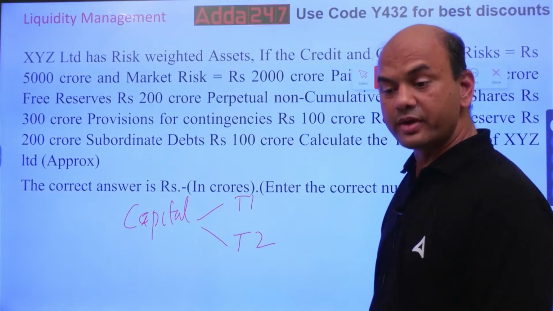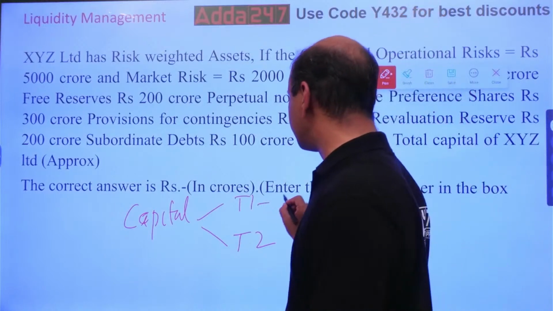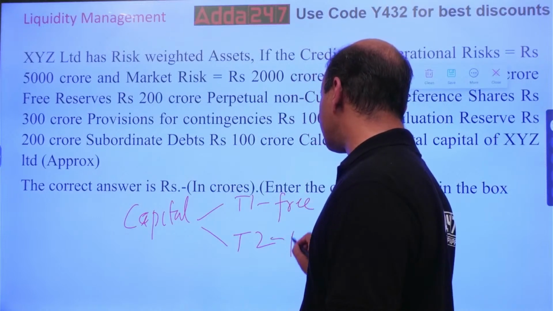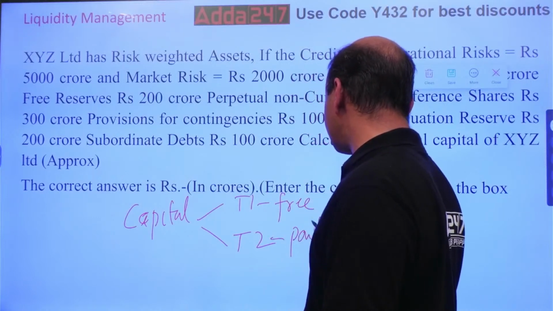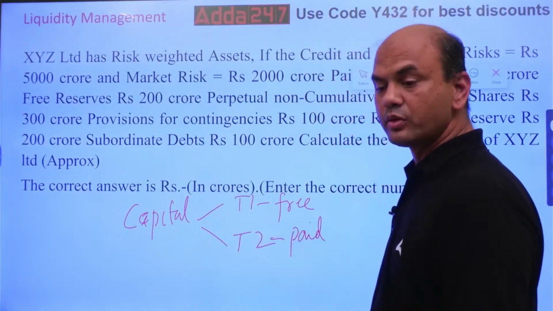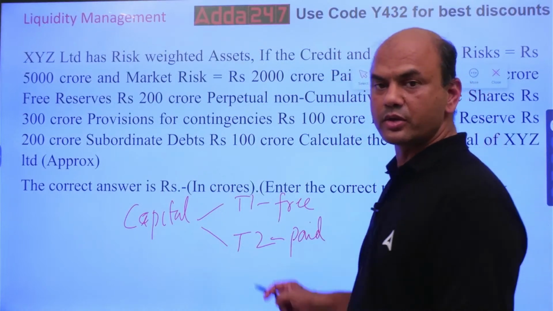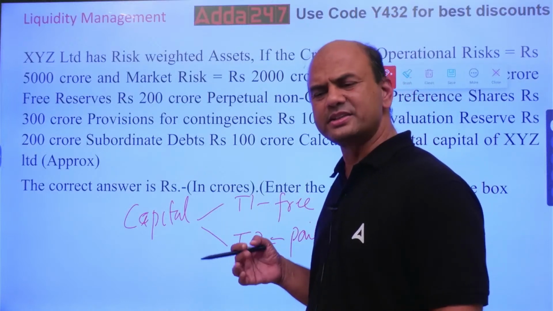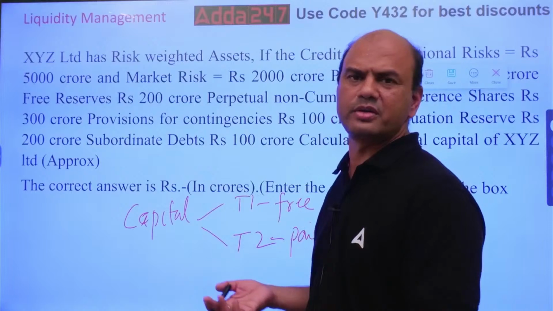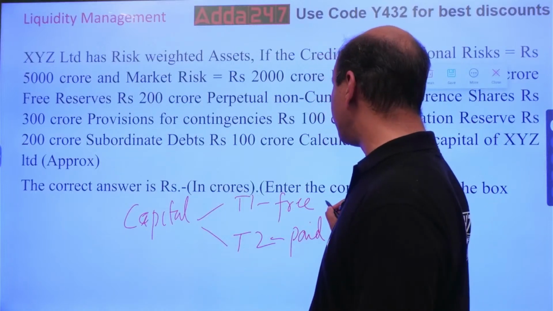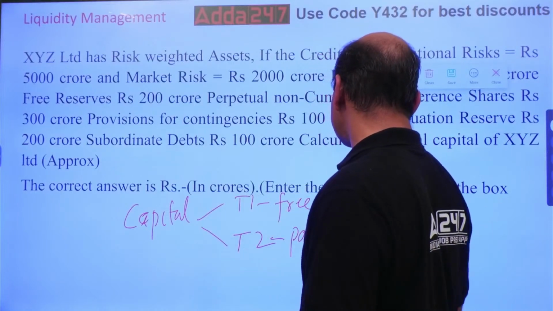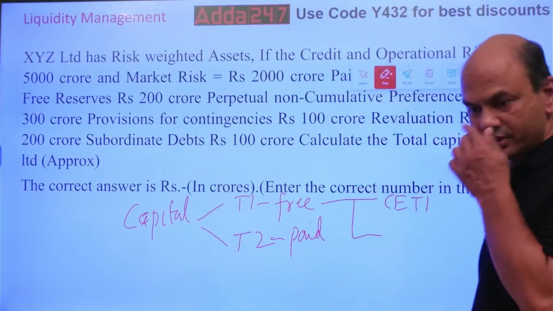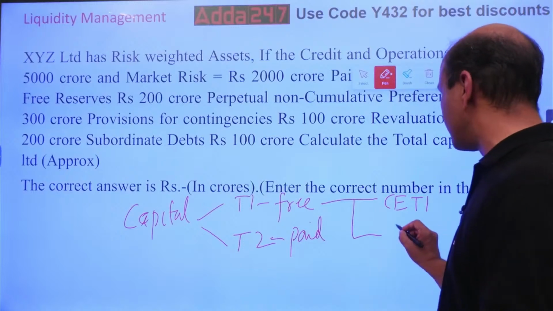Tier 1 is known as free capital, or going concern. T2 is known as paid or gone concern. Paid means I take a loan for this. T2 means I take a bank loan, where I pay the interest. In T1 I don't pay any interest. It's up to me whether to pay interest or not. In T1 you have basically two parts. CET1, common equity tier 1, and second one is AT1, additional tier 1.